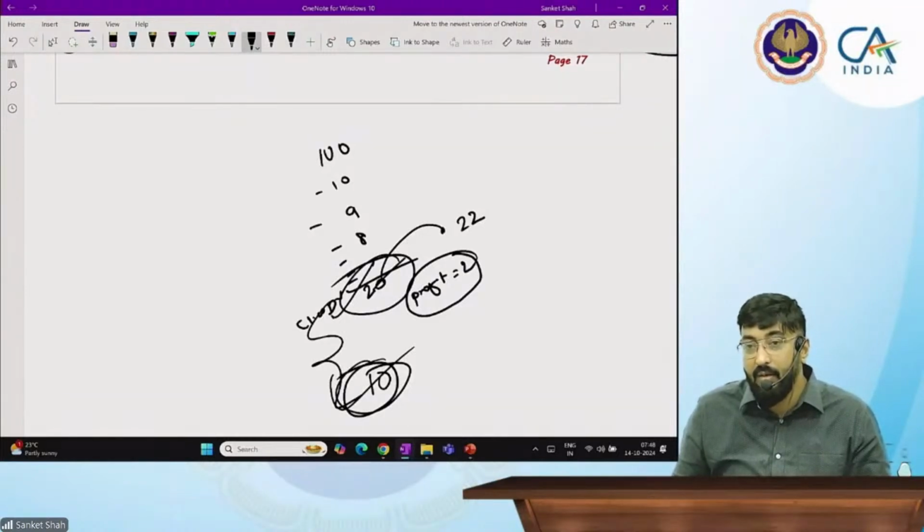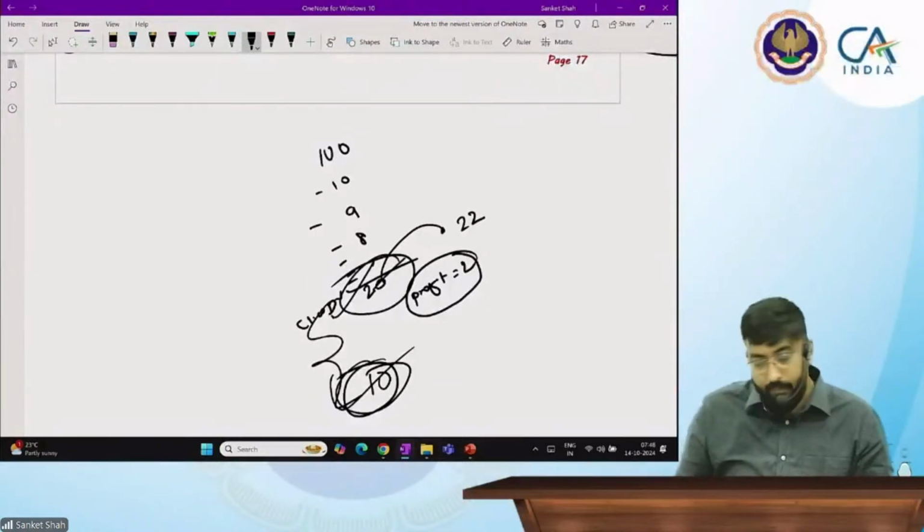Sir, the purpose of depreciation is to accumulate the amount for the purpose of replacement of asset after some period. But when we want to purchase a new asset, from where will we get the funds, sir? Can you please explain?